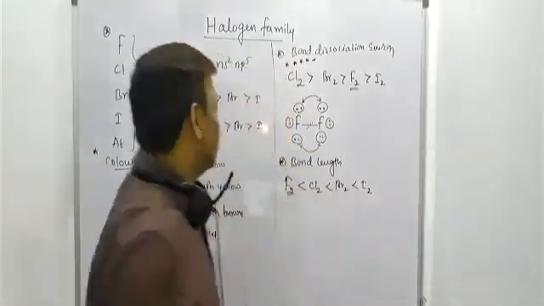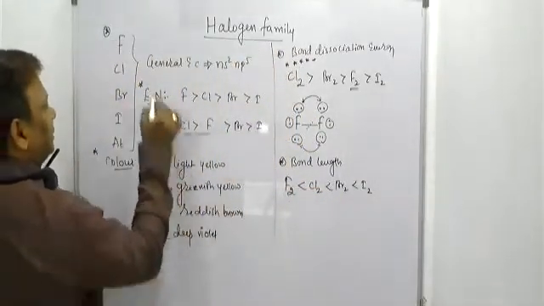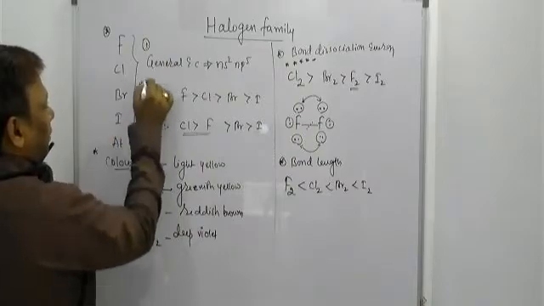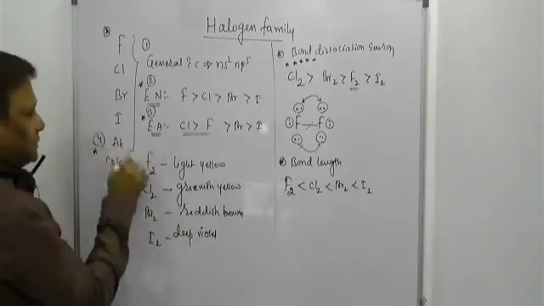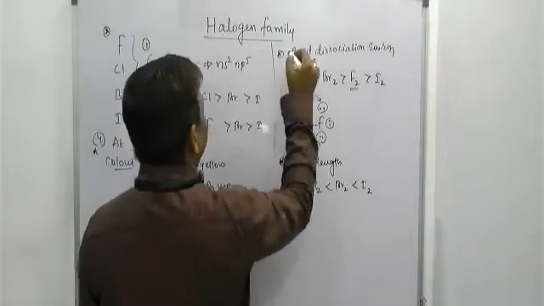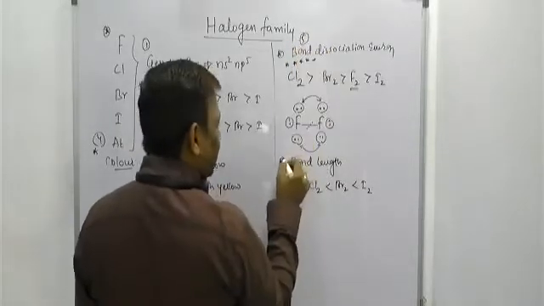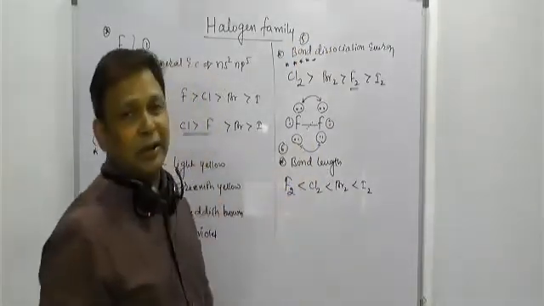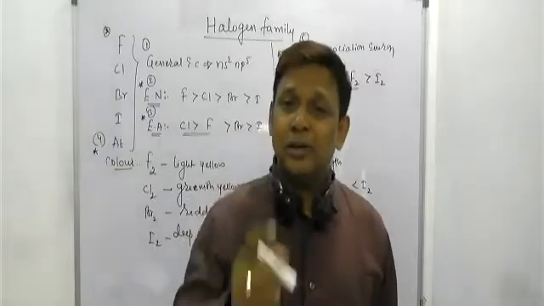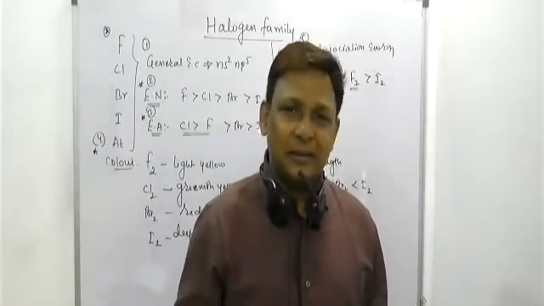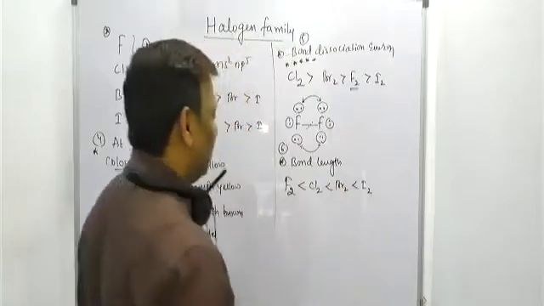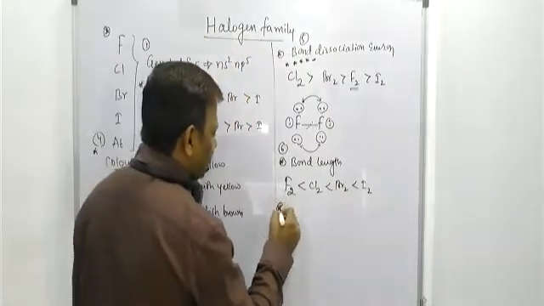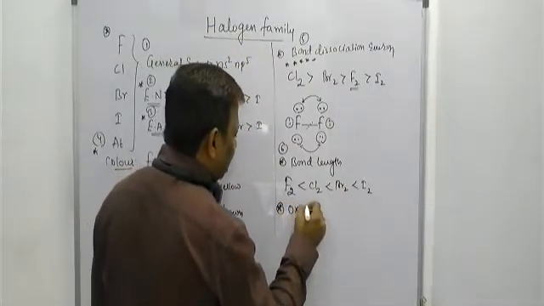Is it clear? See, beta, once again I'll tell you the important points I discussed with you. General electronic configuration, electronegativity, electron affinity, color of the 7A group elements. Then the fifth one, bond dissociation energy, and the sixth one is bond length. One more is there, beta, oxidizing power. In every exam, whether it is IIT Mains or MSET or NEET, this question was there. What is the order of oxidizing power of the 7A group elements?